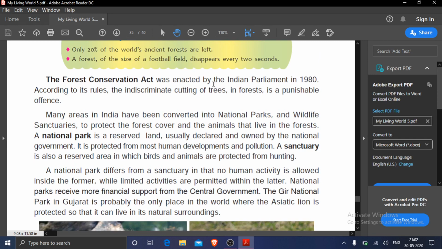Means it was introduced by our Indian Parliament in which year? 1980. In which year was the Forest Conservation Act enacted by the Indian Parliament? In 1980. What is this Forest Conservation Act? According to its rules, the indiscriminate cutting of trees in forest is a punishable offence. Means anyone who cuts the trees can get punishment because it is a crime.